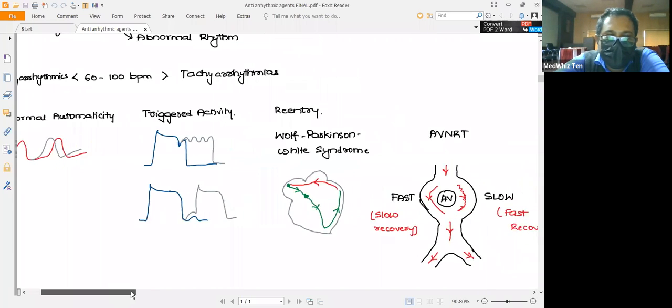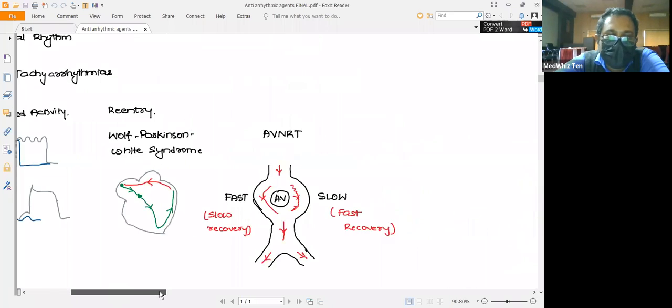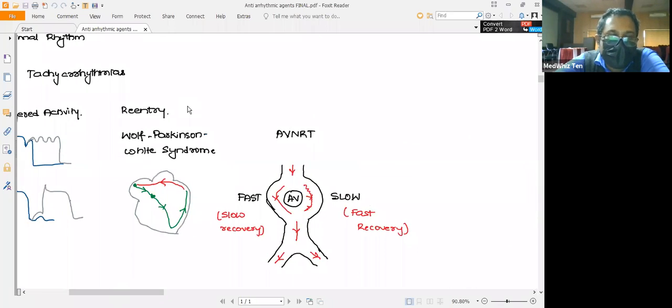And one more type of mechanism that can lead to tachyarrhythmias is the re-entry phenomenon. An example of re-entry is Wolff-Parkinson-White syndrome. Normally, the impulse will be generated by the SA node and travel to the AV node. From the AV node, it goes to the bundle of His and bundle branches, then to the Purkinje fibers. Usually, once the impulse reaches the Purkinje fibers after the ventricular contraction, the impulse will be terminated. Here, in this syndrome, the impulse will not be terminated.